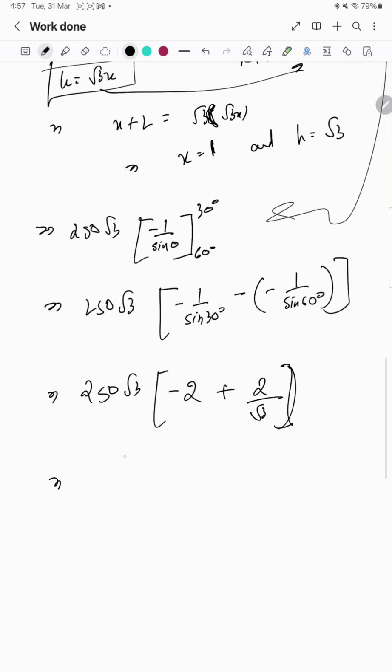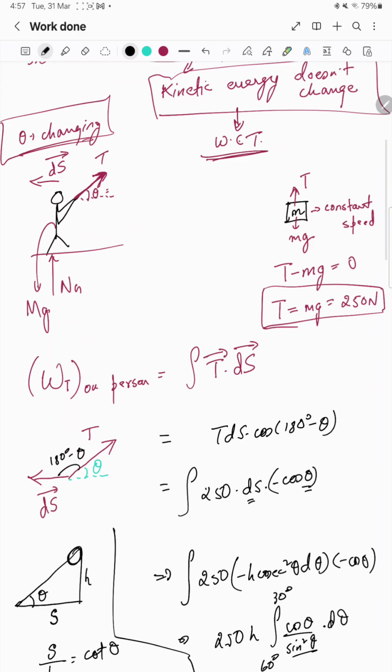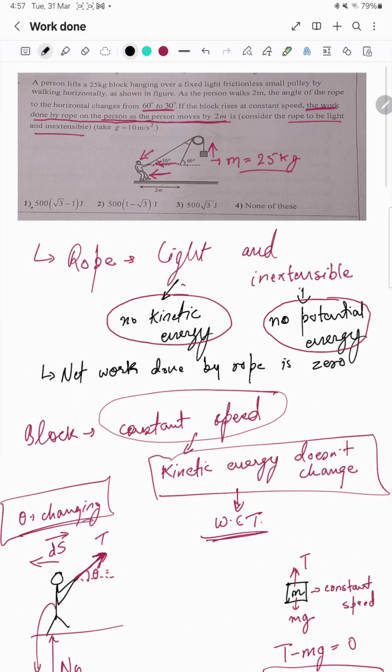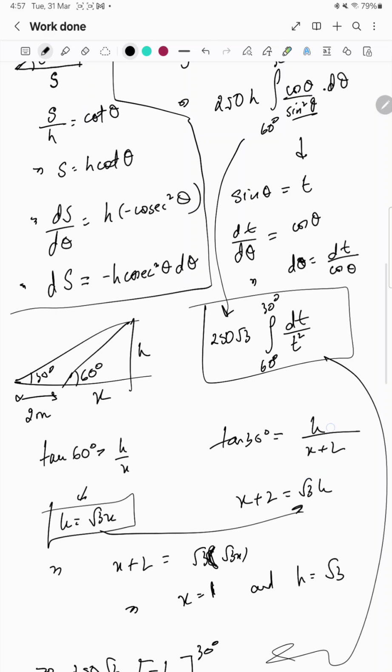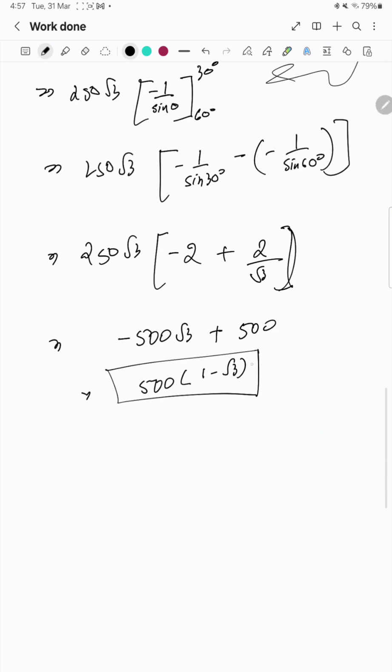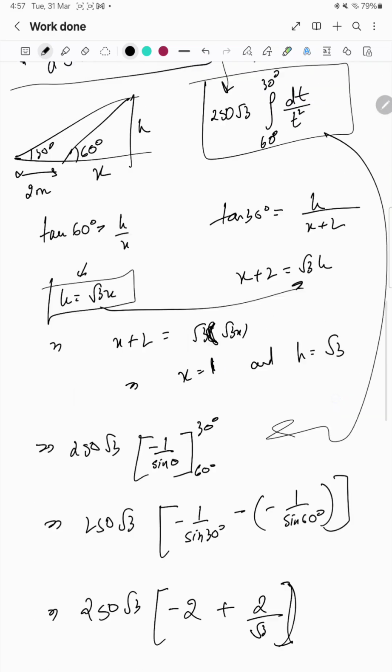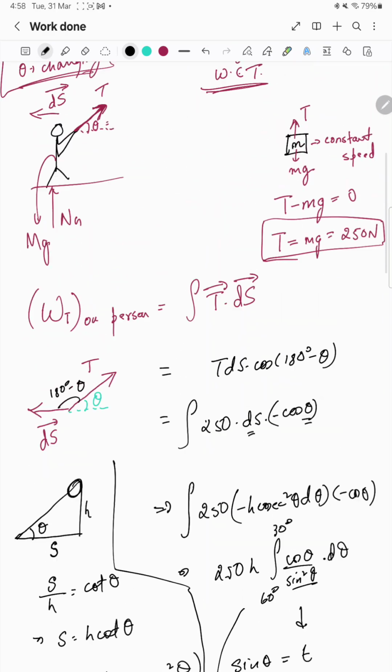So finally what we will get from here is minus 500 root 3 plus 500. So here I am getting 500 into 1 minus root 3. So we will see is there this thing there in the option, 500 1 minus root 3. So from this method we are getting option number 2, 500 1 minus root 3 joules. So now this was the basic method of finding the work done.